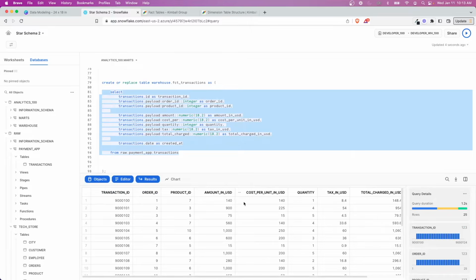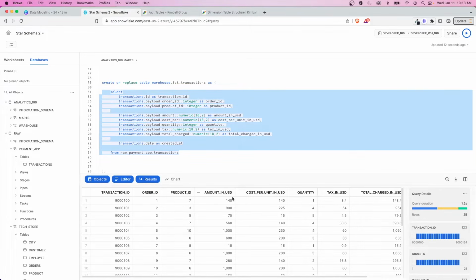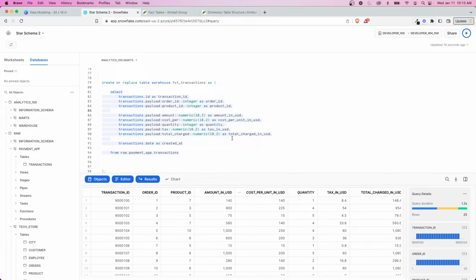So we have IDs and then aggregate numbers. A fact, just to reiterate, is going to have keys, foreign keys to dimensions, as well as aggregate and numeric information. So we don't want descriptions or attributes in here. That's reserved for dimensions. These will be joined off using the keys to the dimensions.